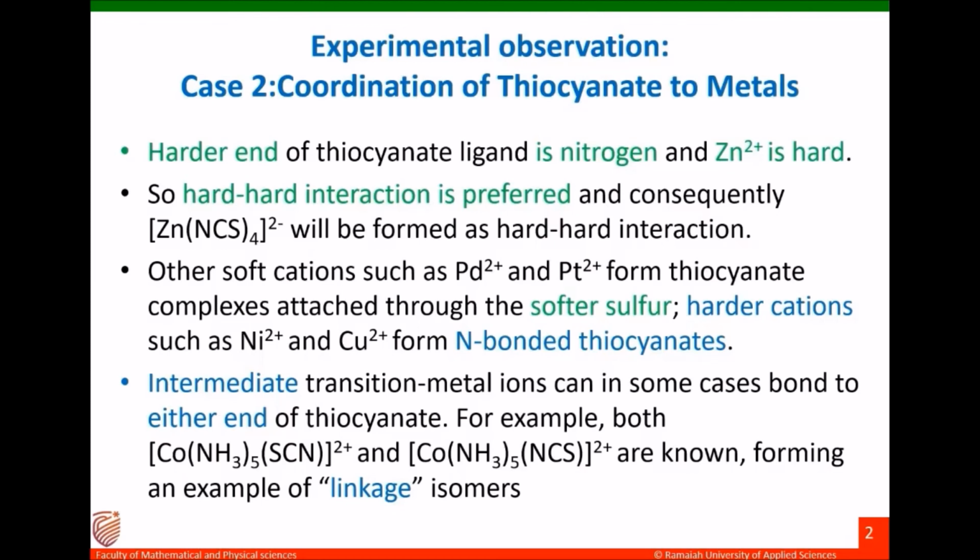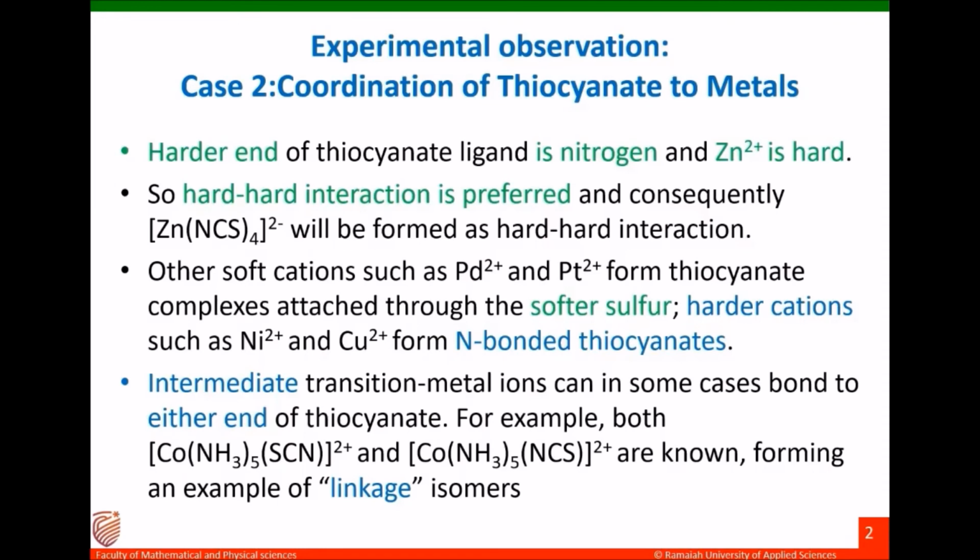Other soft cations such as palladium ion and platinum ion form thiocyanate complexes attached through the softer sulfur. Harder cations such as nickel ion and copper ion form nitrogen-bonded thiocyanate. There are some transition metals which are intermediate. They are not too hard or too soft. They can link to either nitrogen or sulfur of the thiocyanate ligand, so they can form linkage isomers.